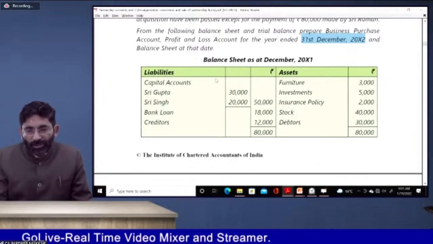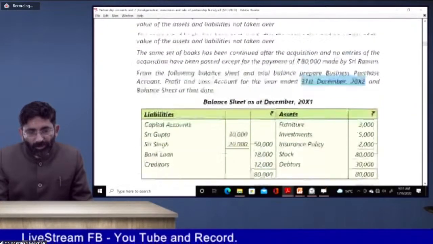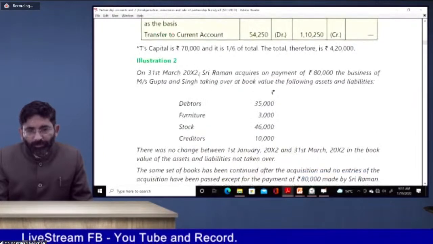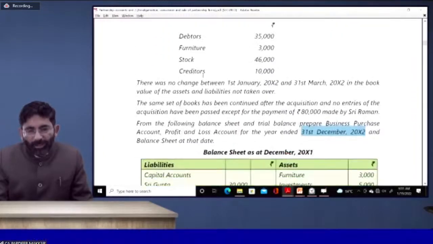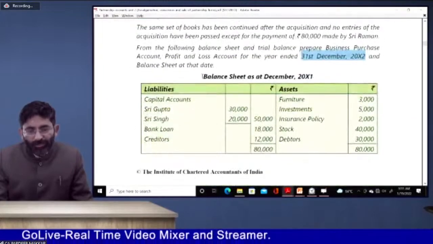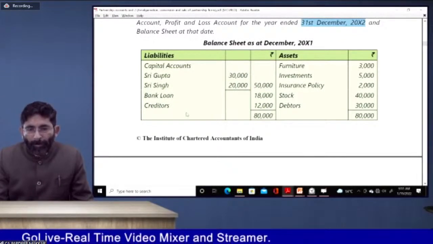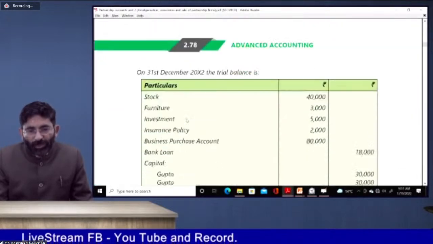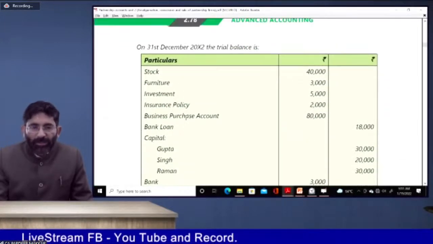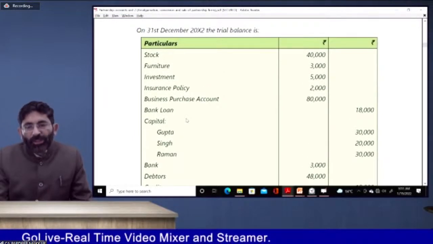So this is the balance sheet given to you, of Messrs Gupta and Singh. This is a firm which has been merged, which has been closed. So what you have to do? On 31st of December, the trial balance is also given to you. This is a closing trial balance given to you.